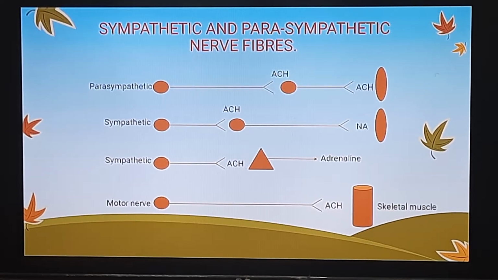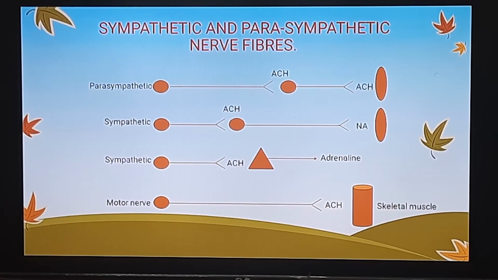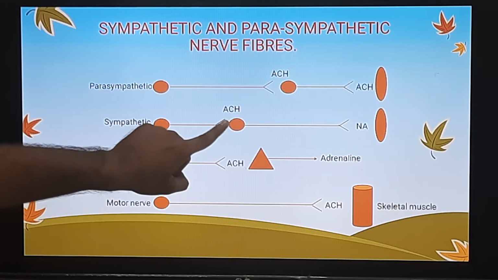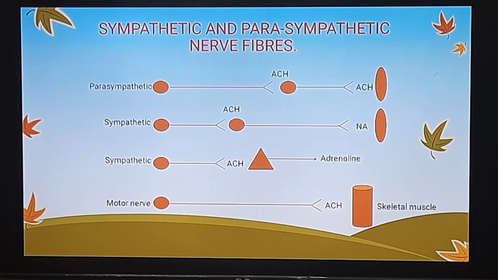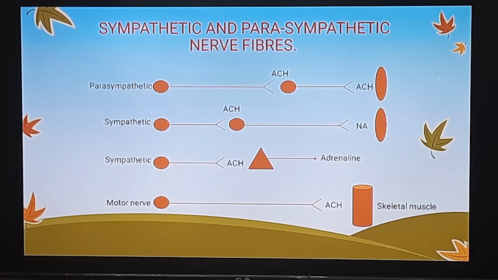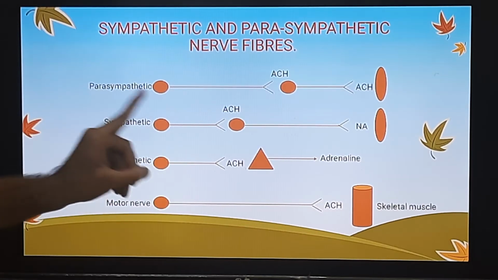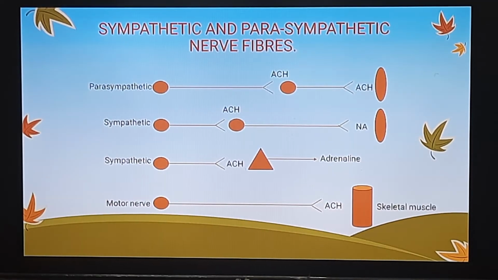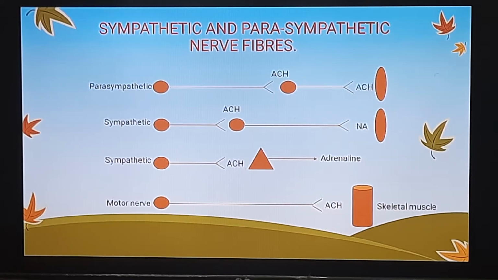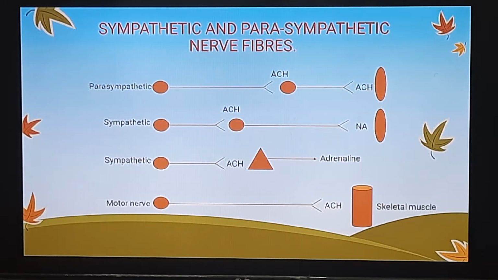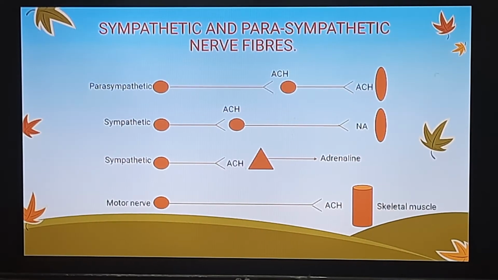Now let us see what we have in our sympathetic nervous system के nerve fibers. So once again, as you can see, कि this is our junction, and this particular junction is known as a ganglion. Once again, जो भी nerve fiber ये ganglia के पहले present होगी, they are known as preganglionic nerve fibers, and जो भी nerve fibers ये ganglia के बाद में present होंगे, they are known as postganglionic nerve fibers.